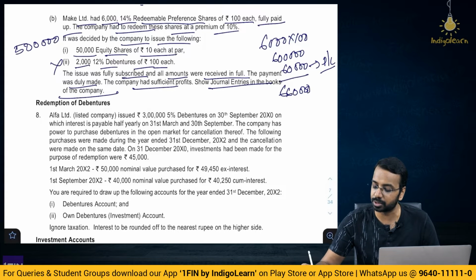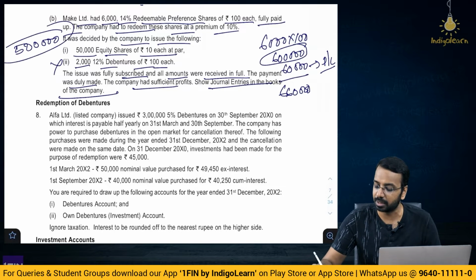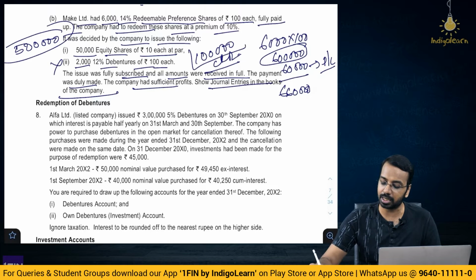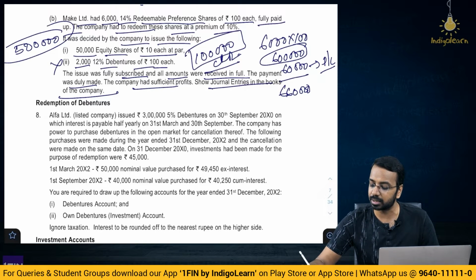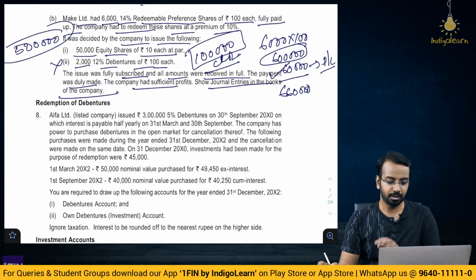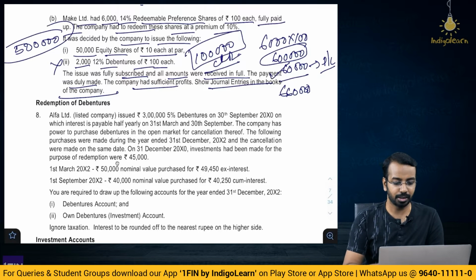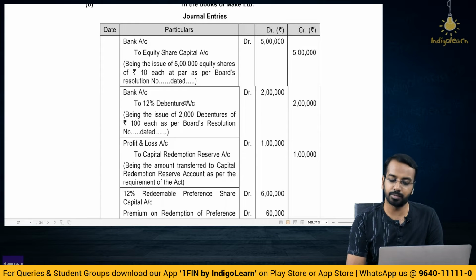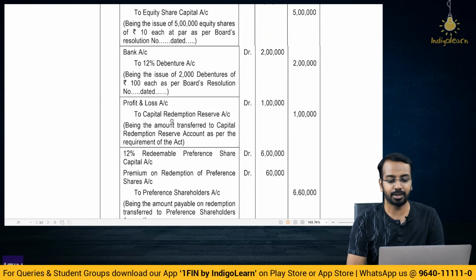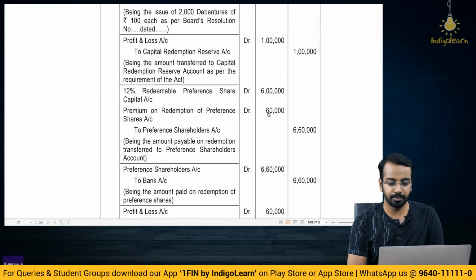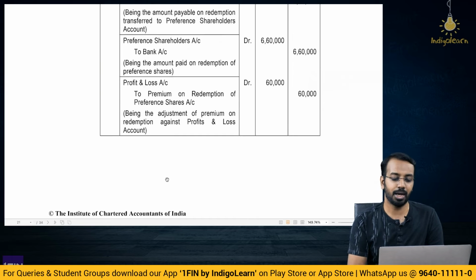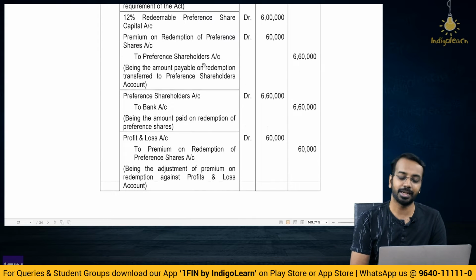Now, how much will you transfer to CRR? 6 lakhs minus 5 lakh. 1 lakh has to be transferred to CRR. Apart from this, there is no complexity in the question. You just calculate this CRR and transfer it to CRR, and this 60,000 has to be provided out of P&L. That's it. Okay. So, what are the journal entries? Let's have a look at it. Issue of shares 5 lakh, issue of debentures 2 lakhs, P&L to capital redemption 1 lakh, premium on redemption 60,000, P&L to premium on redemption 60,000, and of course, the redemption related entry.